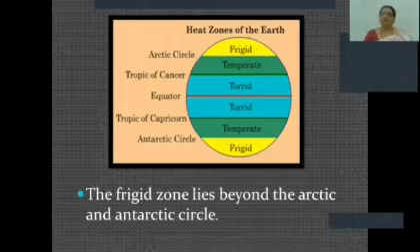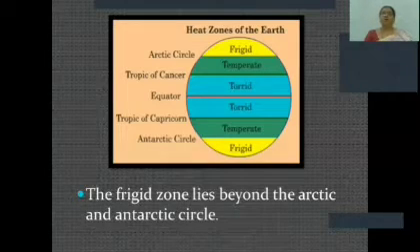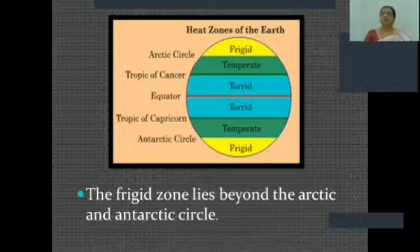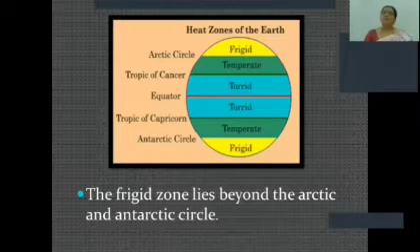The North Frigid Zone extends from the Arctic Circle, that is 66.5 degrees north, to the North Pole, 90 degrees north. And the South Frigid Zone extends from the Antarctic Circle, 66.5 degrees south, to the South Pole, 90 degrees south.